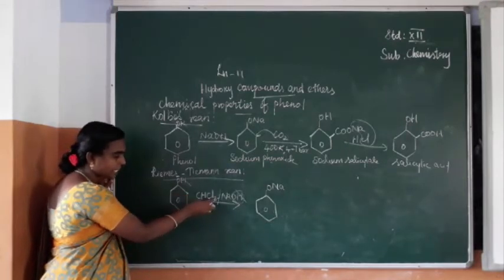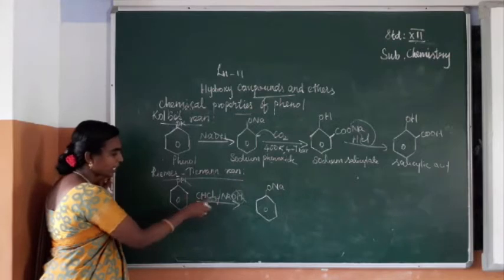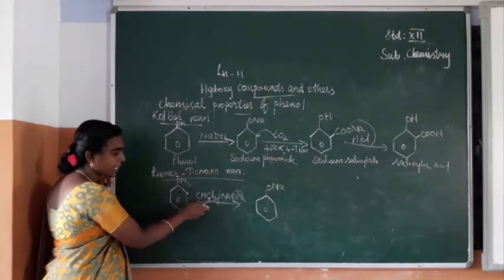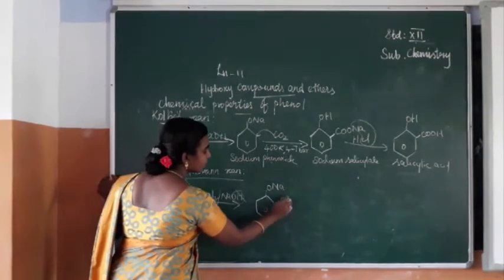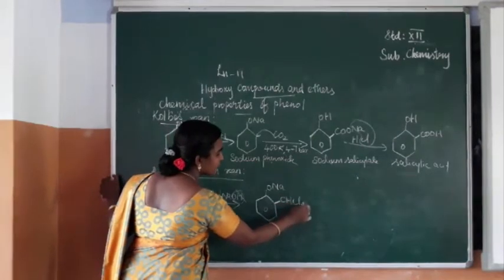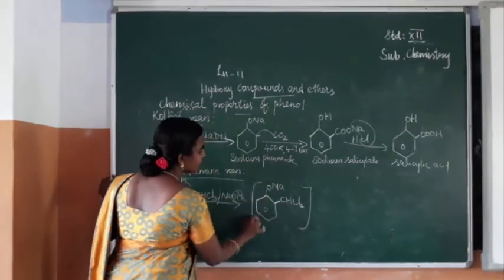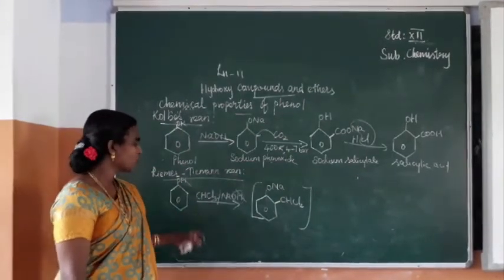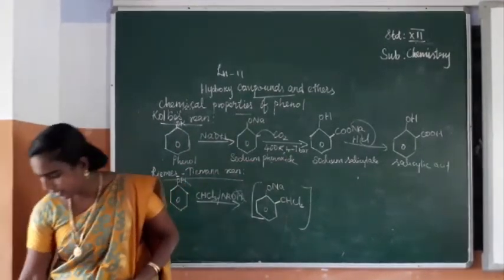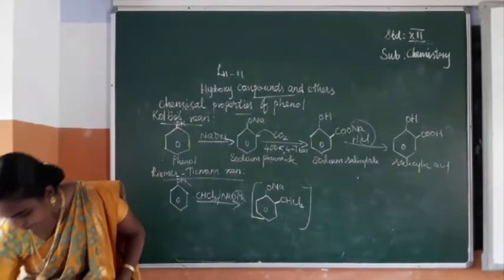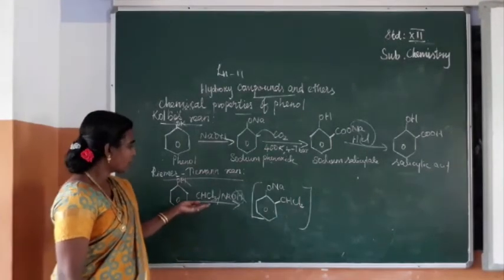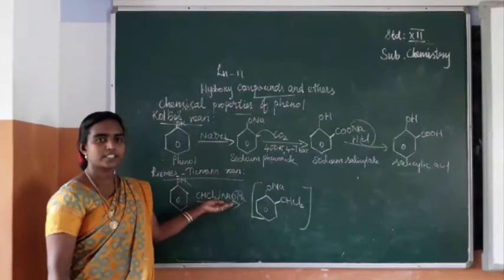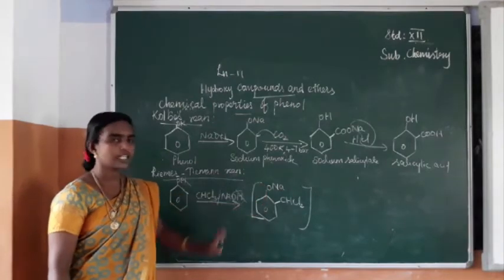So this hydrogen and this Cl will be removed as HCl and the remaining will be CHCl2. But this product is unstable. Okay. So in the first step, phenol on reaction with chloroform and NaOH gives an unstable product.